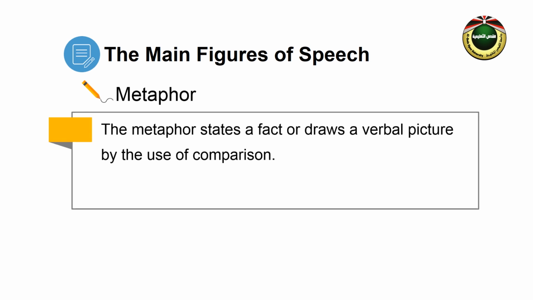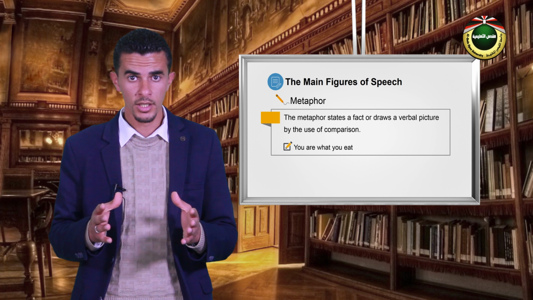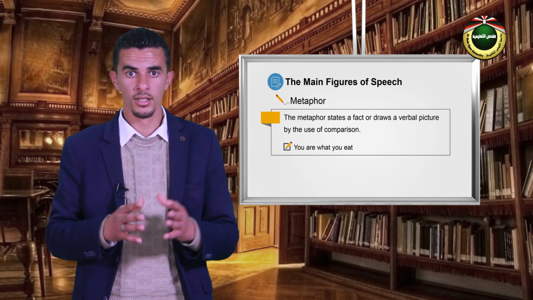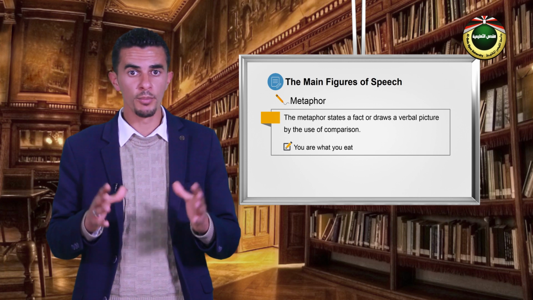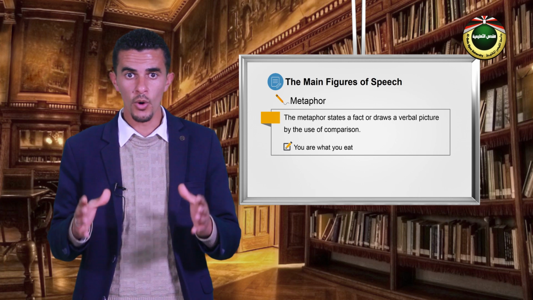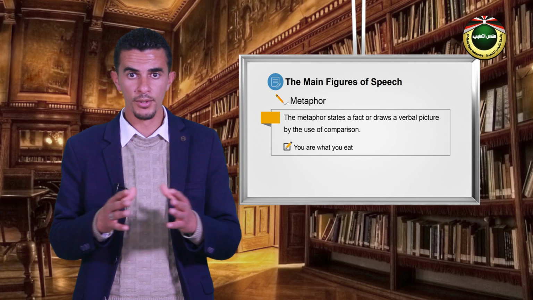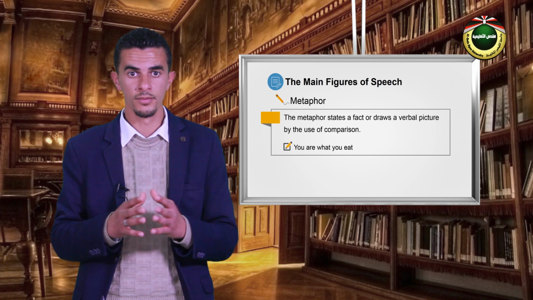Third, metaphor. The metaphor states a fact or draws a verbal picture by the use of comparison. A simile would say you are like something. A metaphor is more positive. It says you are something. Example, you are what you eat.